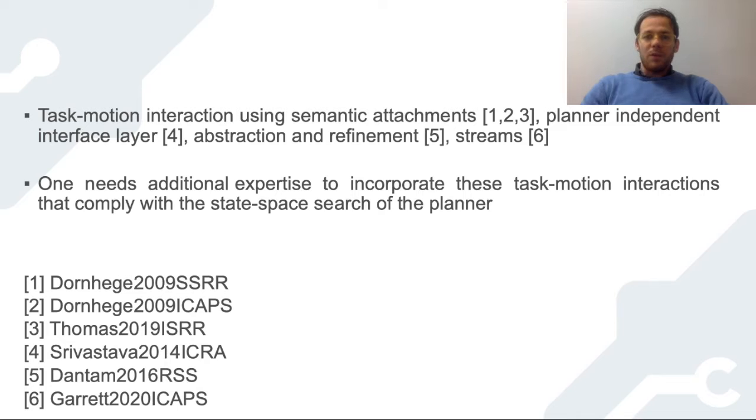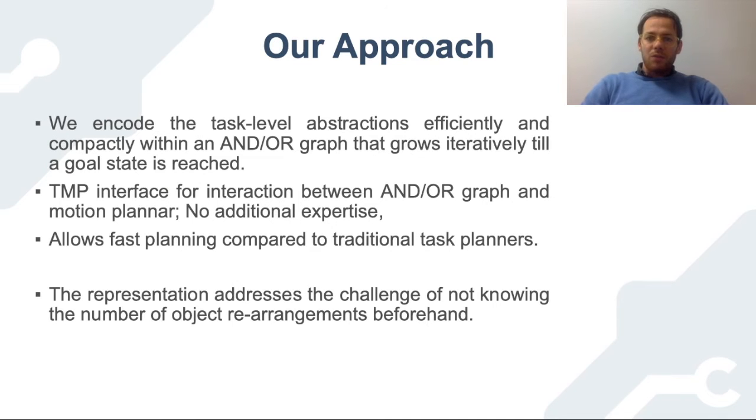However, to use these methods, one needs additional expertise and full knowledge of PDDL-based planners to set them to comply with the state space search of the planner. In our approach, we encode task-level abstractions efficiently within an and/or graph. This graph can grow to a point that the goal state is reached. We propose a task and motion planning interface for interaction between the and/or graph and the motion planner, which requires no additional expertise. Our approach allows fast planning compared to traditional task planners.